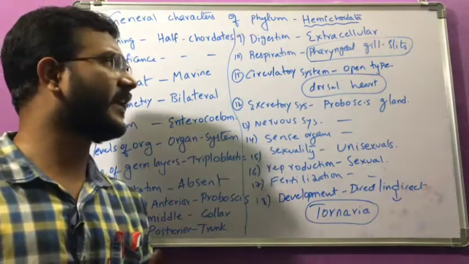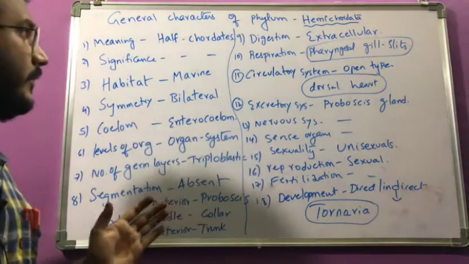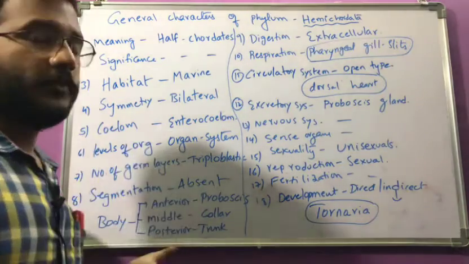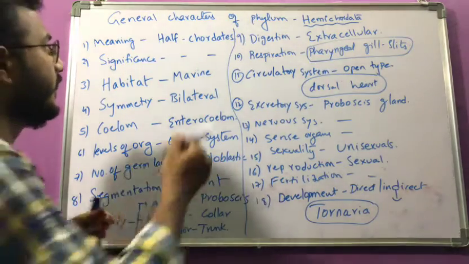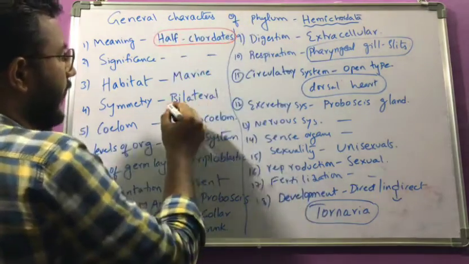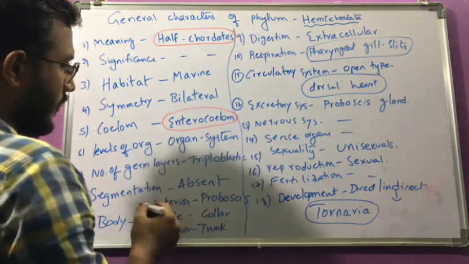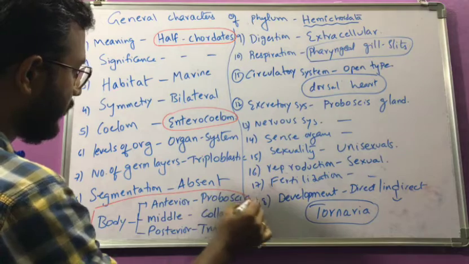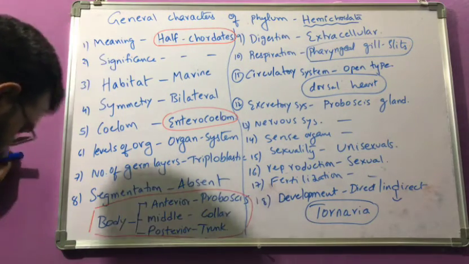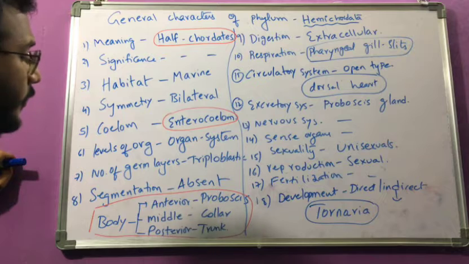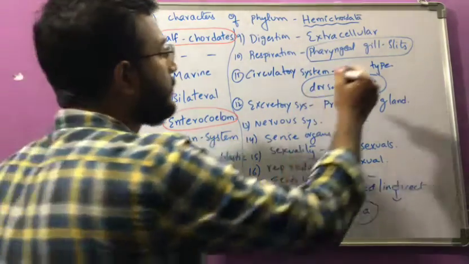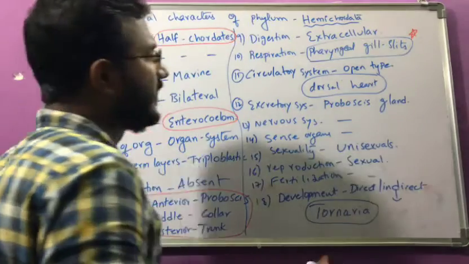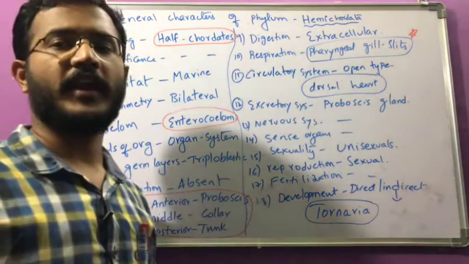See here, what are the different characters we have to remember here: what is the type of coelom in hemichordates? Enterocoelom. This is important. And what is the meaning of hemichordata? These are half chordates and enterocoelom. And here the body organization is very important. The body is divided into proboscis, collar and trunk region. Anterior proboscis, middle collar, and the posterior is obviously the trunk region. And the respiration here is performed by pharyngeal gill slits, like in the higher animals.